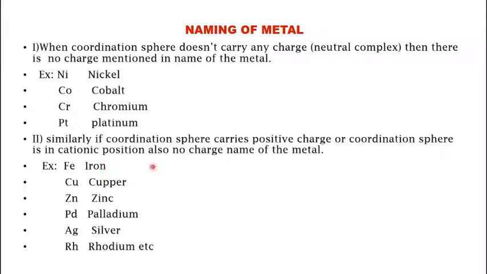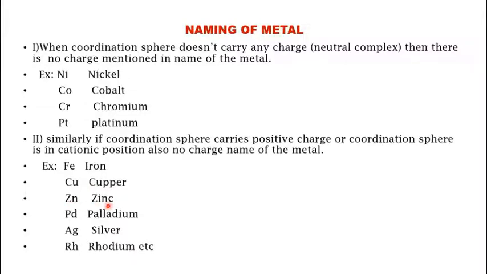Similarly, if the coordination sphere carries a positive charge, it means the coordination sphere has a positive charge on top of it. Then also you have to mention the name of the metal as such. That is, Fe is iron, Cu copper, Zn zinc, and so on.